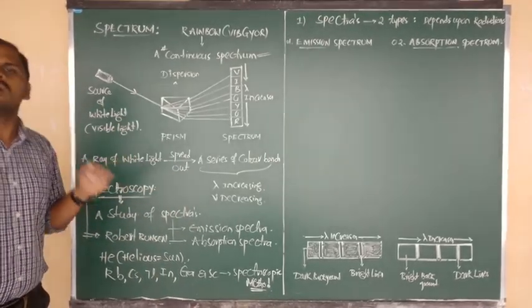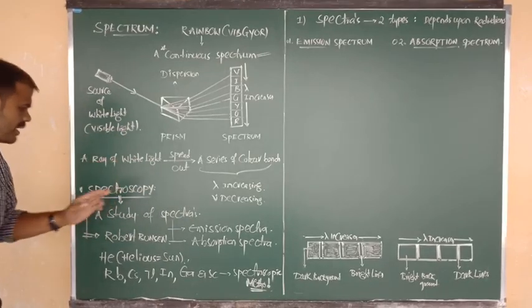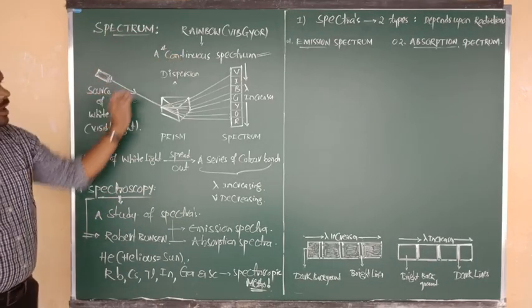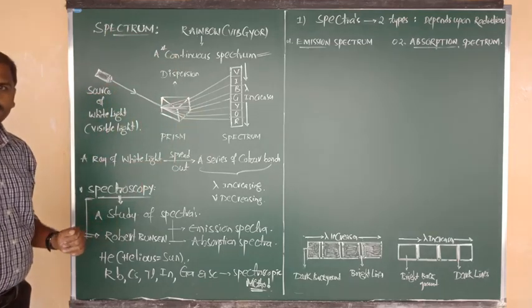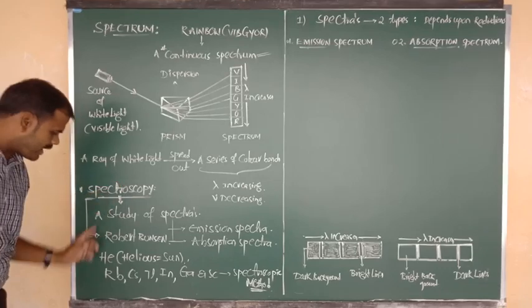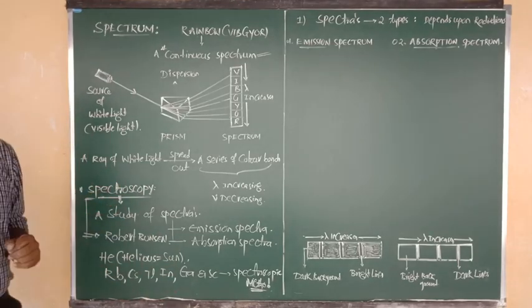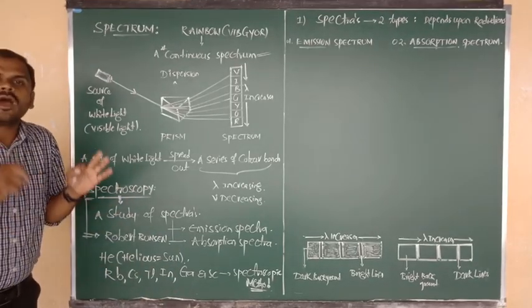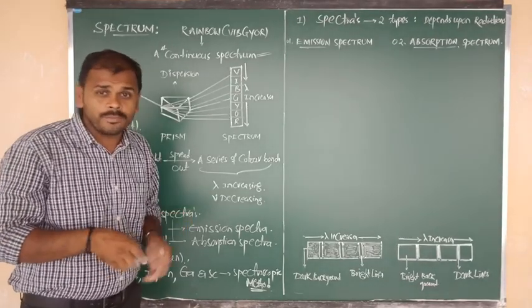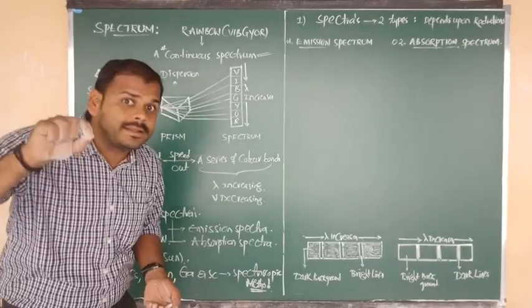The study of spectrum or spectra is known as what, Nana? Spectroscopy. Okay. So what is meant by spectrum? How is it going to be formed? And what is meant by spectroscopy? And what elements were discovered by the spectroscopic method? Everything we have studied clearly. And another definition I have told you: what is meant by spectrometer?